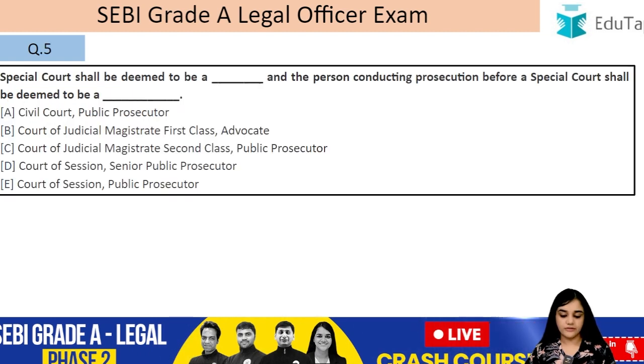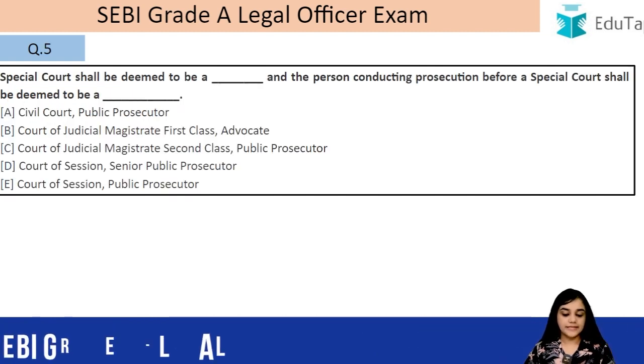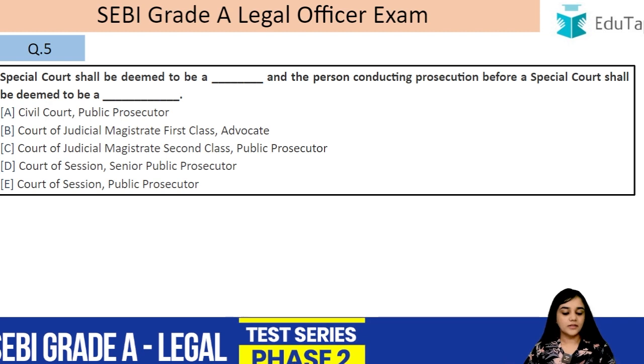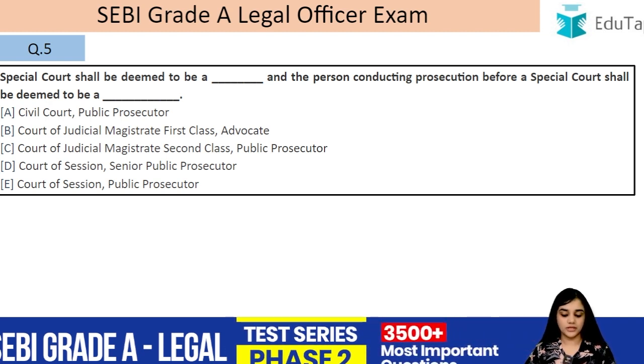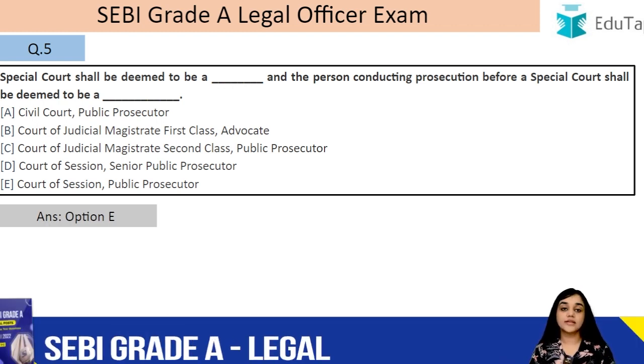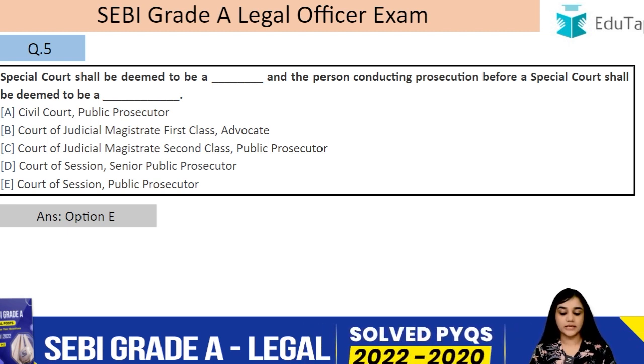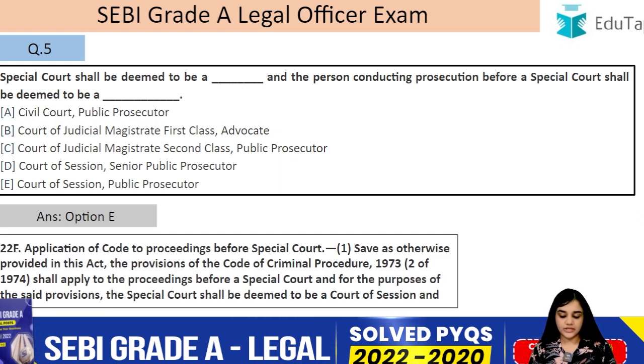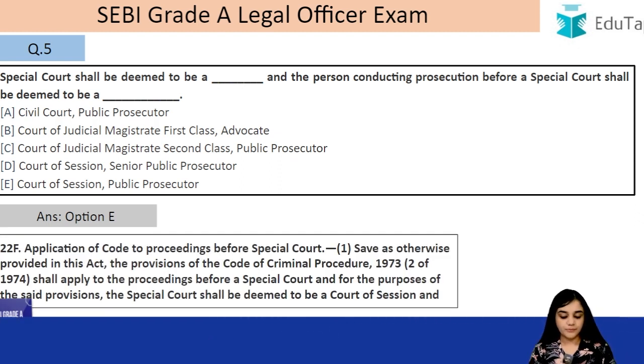Alright, question number 5. Special court shall be deemed to be a dash and the person conducting prosecution before a special court shall be deemed to be a what? So the answer to this question is E: it is deemed to be a court of session, and the person who is conducting the prosecution is deemed to be a public prosecutor, right? So these are the special courts under this Act. Let's read this section, section 22F.